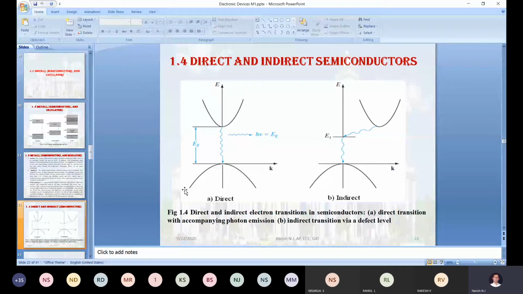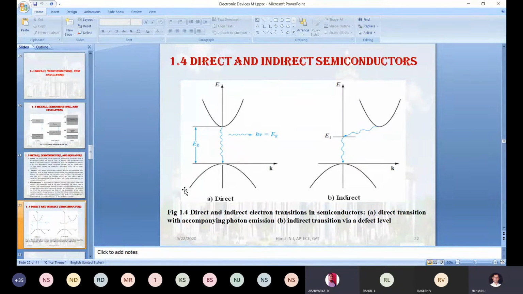In a direct semiconductor, the electron recombination process means the electron comes back to the original place. At that time, the electron loses the energy in the form of light.